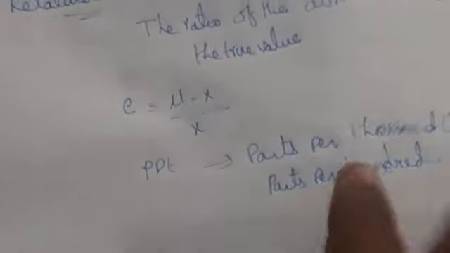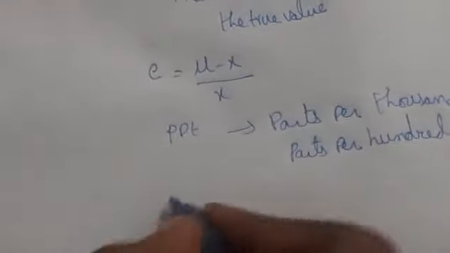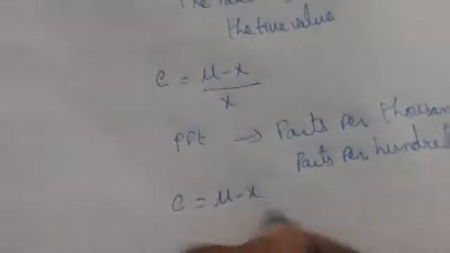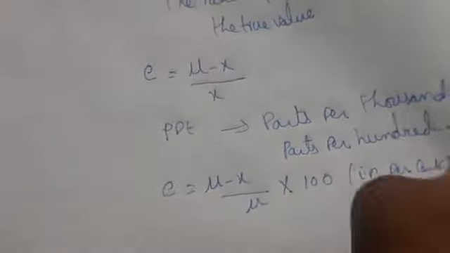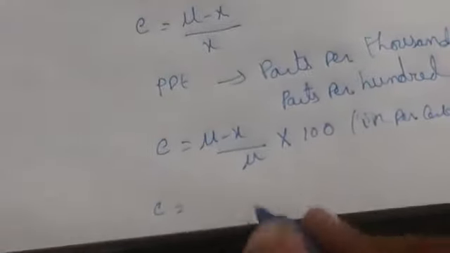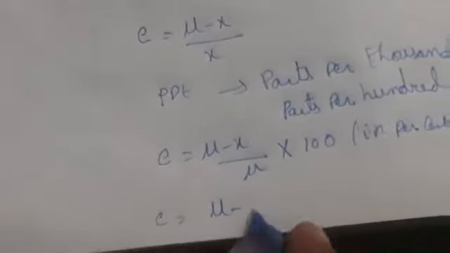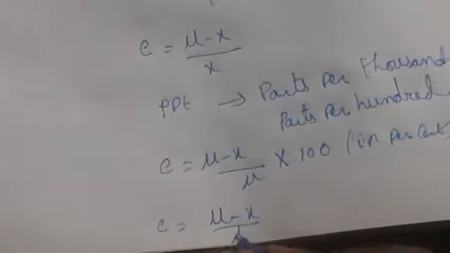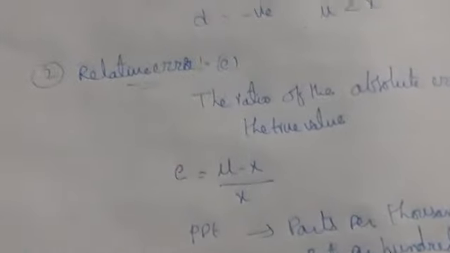So how are you going to measure? In percentage we can measure the relative error. So E is equal to mu minus x by mu into 100 in percent. If you want to measure in PPT, then you get mu minus x by mu into 1000. So this is nothing but relative error. So this is accuracy, this is relative error, and this is the absolute error.